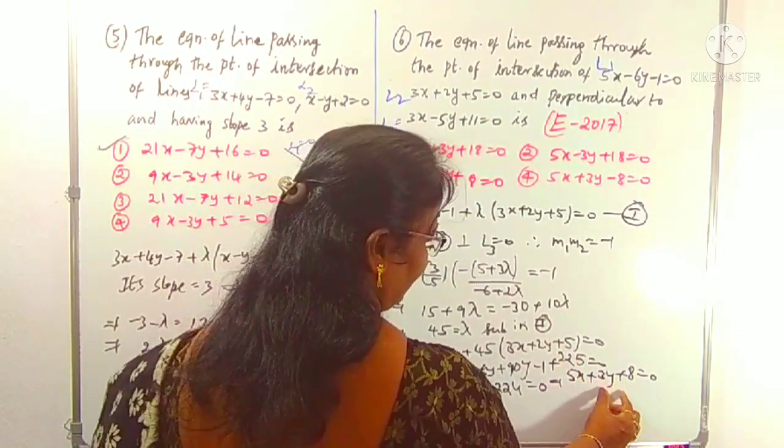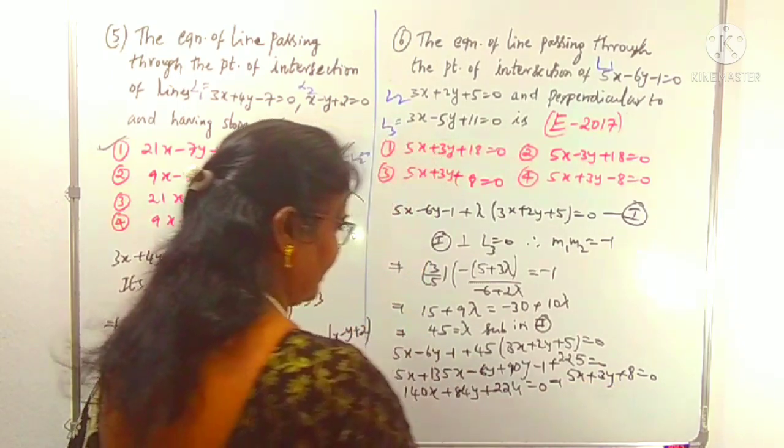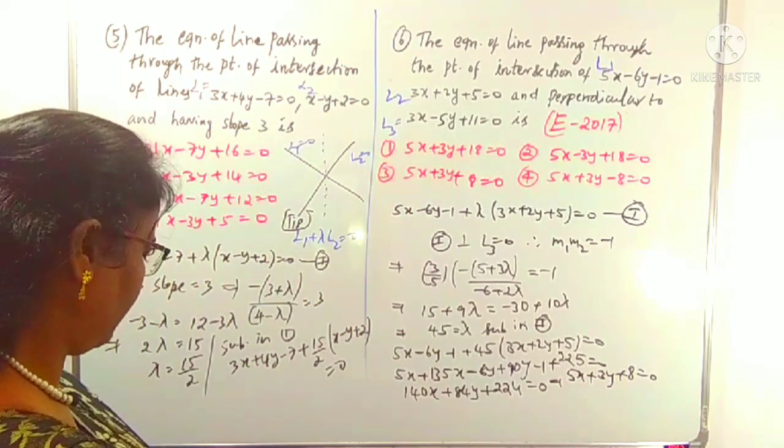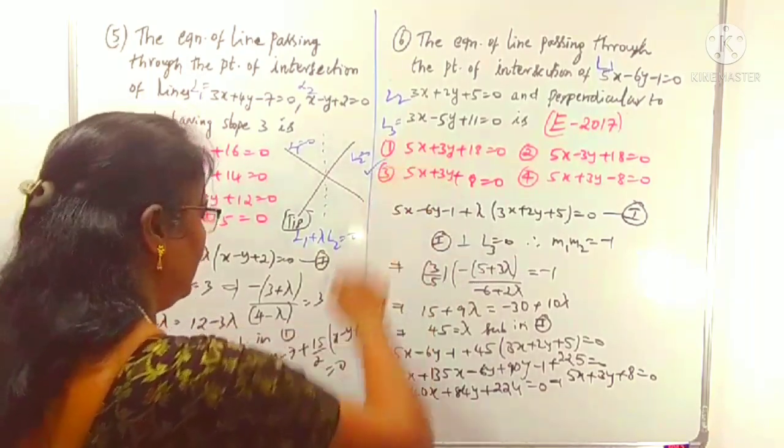That is 5x plus 3y plus 8, our required answer. That is which option? It is clearly the third option.